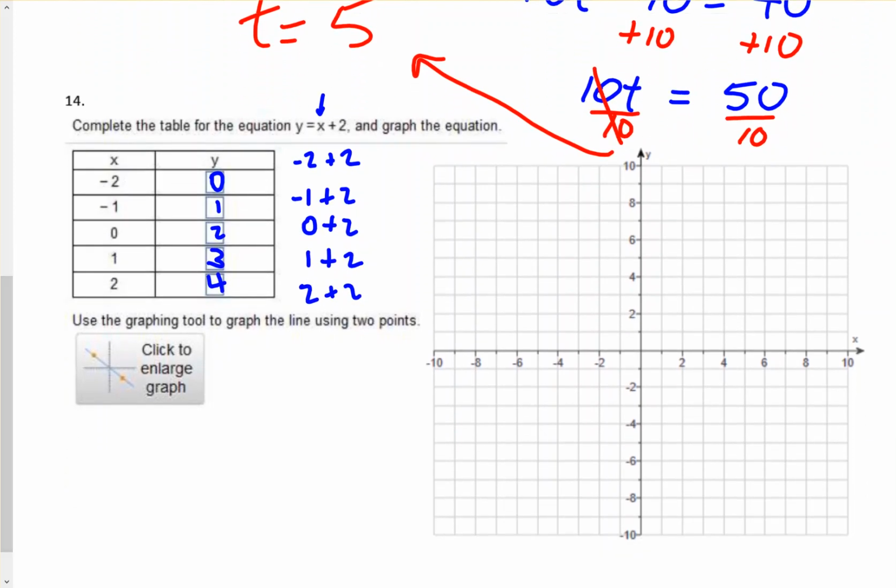Okay, so we could graph these points. Right, the points we're going to graph are negative 2, 0, negative 1, 1, 0, 2. Okay, so if we graph this, negative 2, 0 would be here, negative 1, 1, 0, 2, 1, 3, and 2, 4.